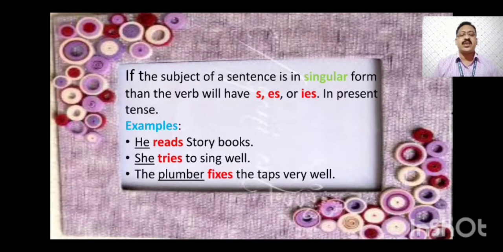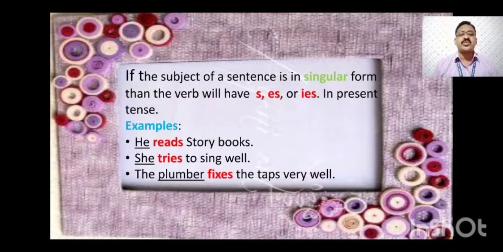He is used for a male or a boy, but he is a singular pronoun. So I have written reads. If the subject is singular, we have to write the verb with s, es or ies. Here read becomes reads in the present tense.